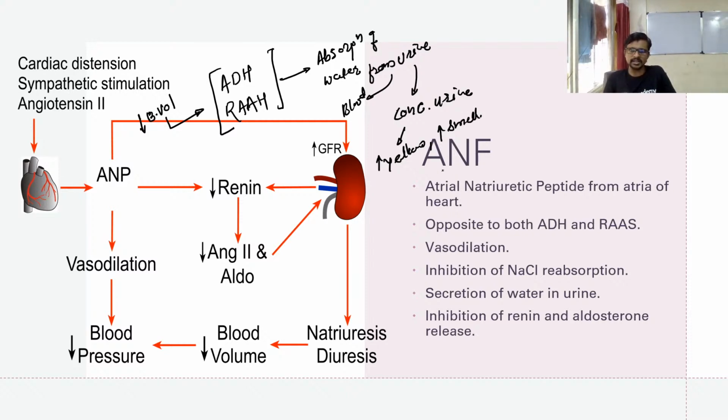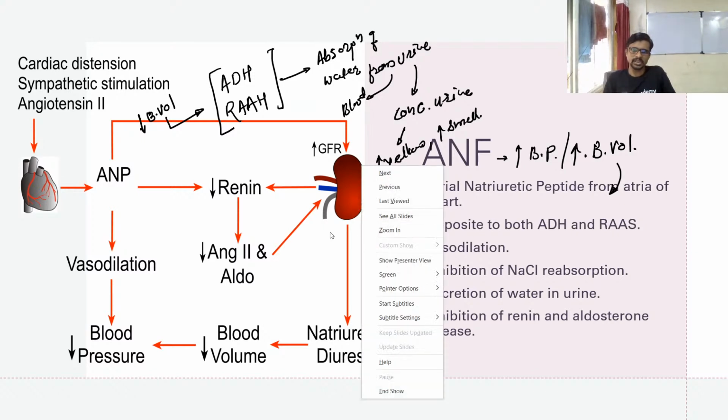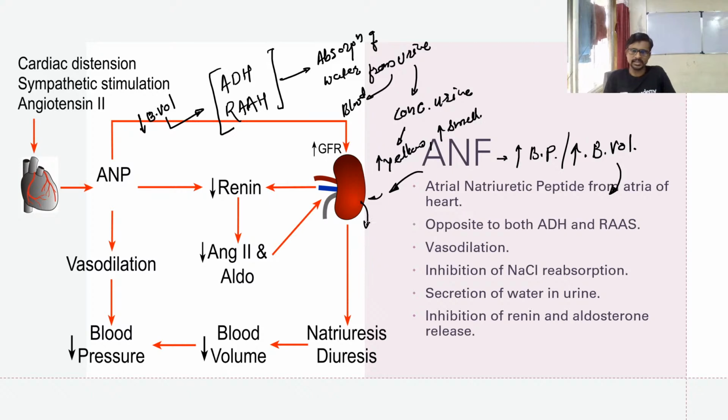And if you see, the ANF works like this: it will start when there is more blood pressure because of more blood volume. So the blood volume is more here, so we have to release the pressure by releasing volume from the blood. Okay, so when ANF starts its work in the kidney, more water is released in urine, and it will result in a low concentration of water in blood, so it maintains.